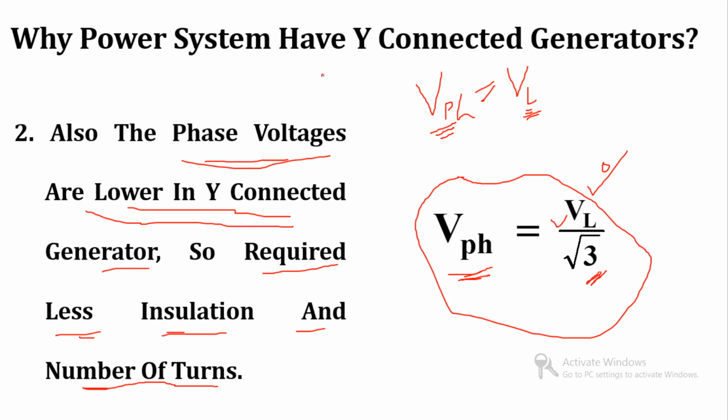Now if we connect the generators in star, then the phase voltage will be lower than the line voltage, so we require less insulation and fewer turns. That is the second advantage of taking the star connection instead of delta. So due to these two major advantages, we connect our generators in star connection, and that's why we do not use the delta connection for generators.